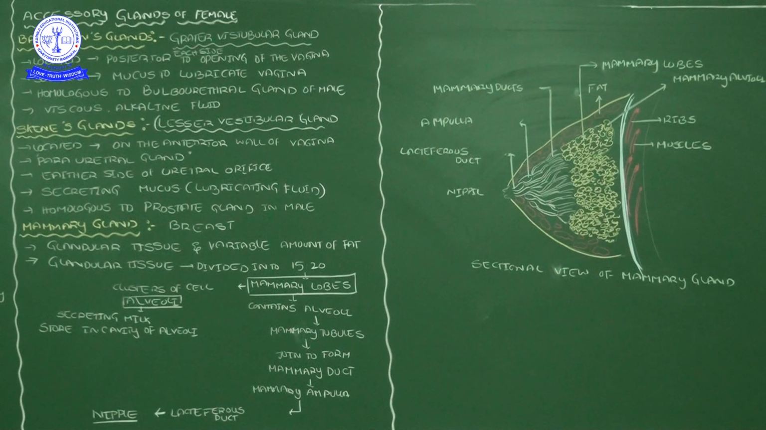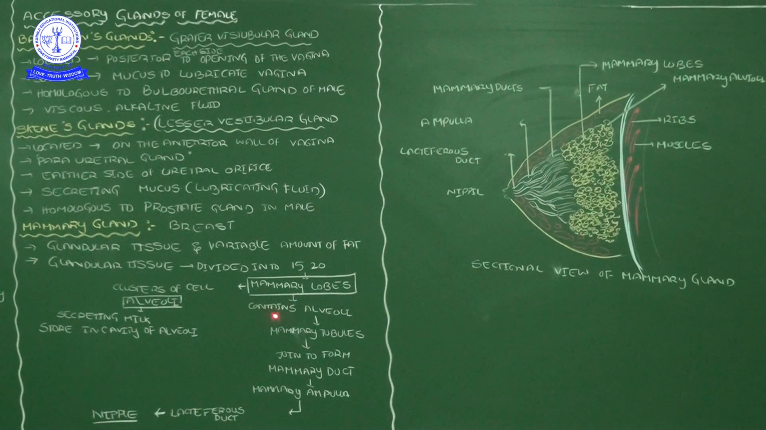Okay, see one more time here: the mammary glands contain glandular tissue and a variable amount of fat. That glandular tissue is divided into several compartments, 15 to 20 lobes. Those we call mammary lobes. Inside the mammary lobes are lobules containing clusters of cells. Those clusters of cells are named alveoli. The alveoli secrete the milk, and the secreted milk is stored inside the cavity, or lumen, of the alveoli.